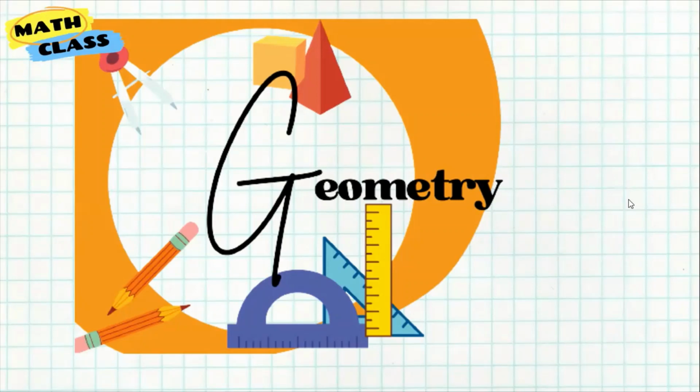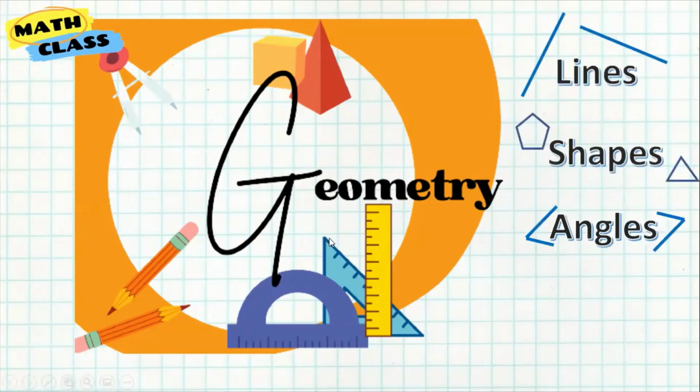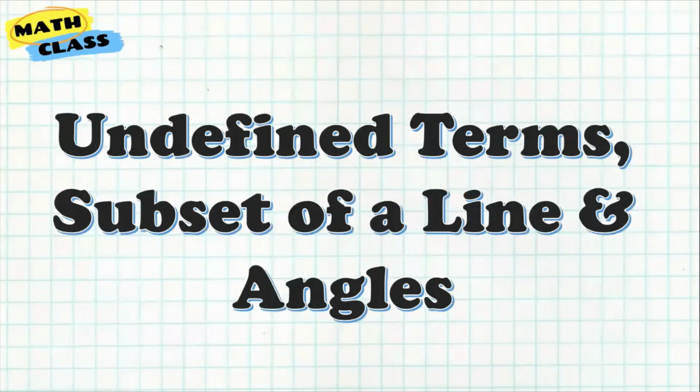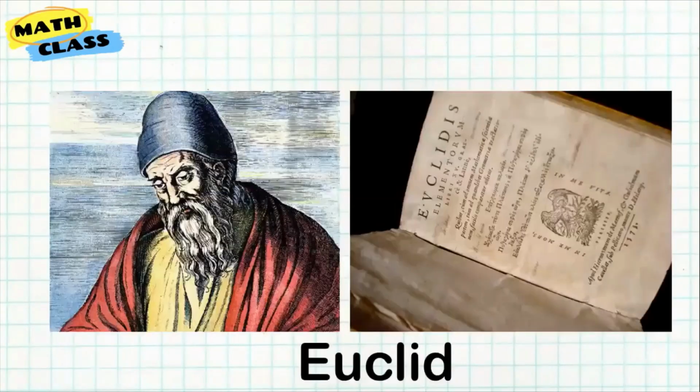Welcome to my class, and today we are going to start our topic on geometry. When we say geometry, usually it talks about lines, shapes, angles, and different figures. But specifically for today, as we start our topic on geometry, we're going to start with undefined terms, subset of a line, and angles. Let us start first with a short history of geometry.